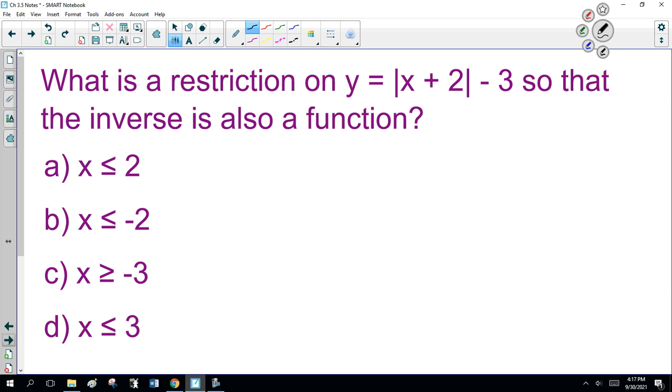What is a restriction on y equals the absolute value of x plus 2, minus 3, so the inverse is also a function? Now think about this for a sec. Yes, you should draw the graph. It doesn't matter, draw the graph. So this becomes x minus 2.